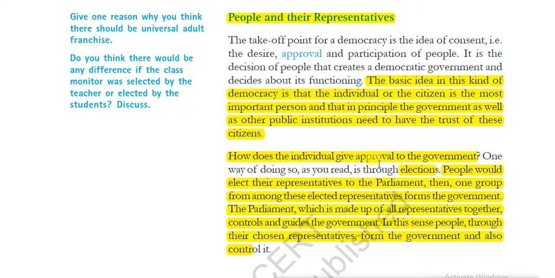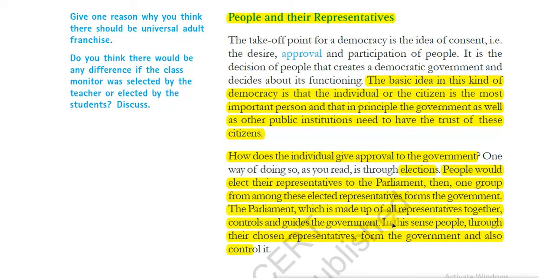So how does the individual give approval to the government? It is very simple: they give approval to the government through elections only. The people elect the representatives, and then one group among all the elected representatives forms the government.